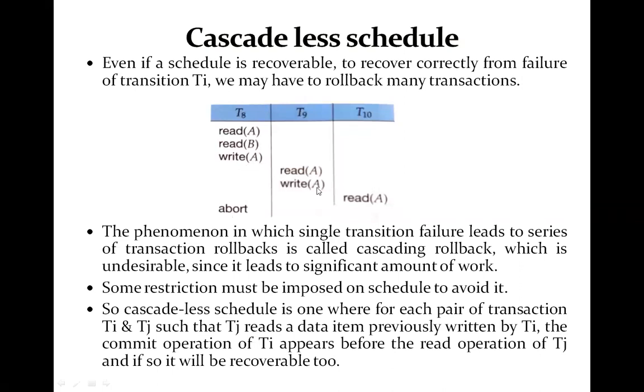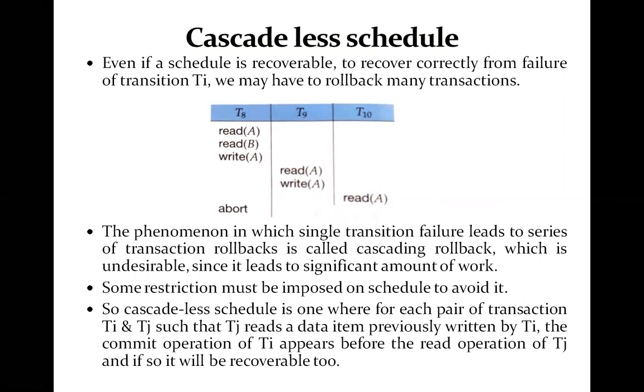And since T9 is dependent on T8, T9 also has to roll back. And since T10 is also dependent on T9, T10 must also roll back. So this particular phenomenon, in which a single transaction failure leads to a series of transaction rollbacks, is called cascading rollback.